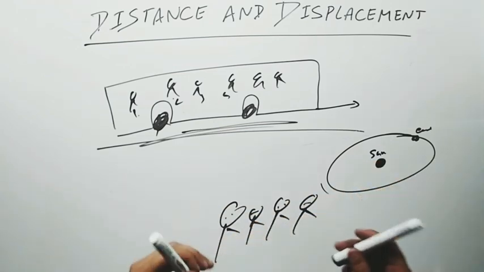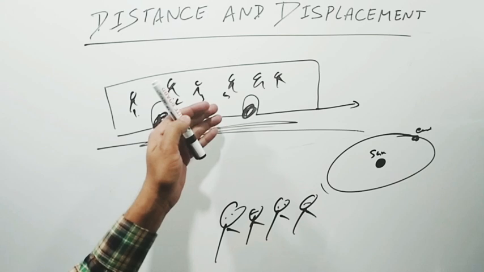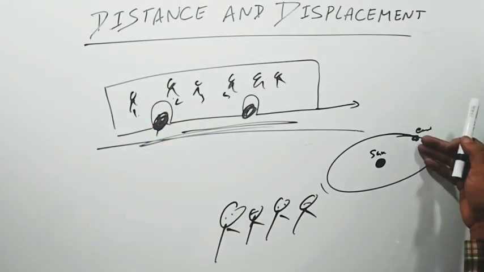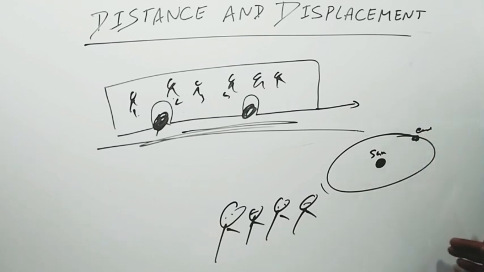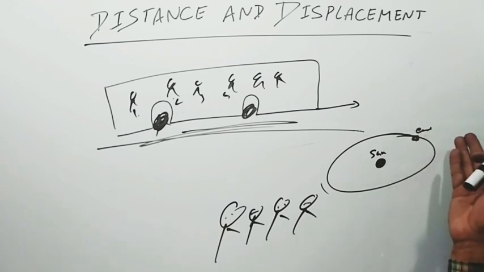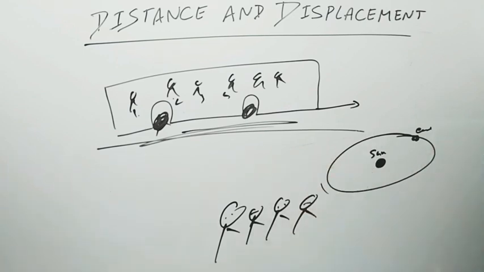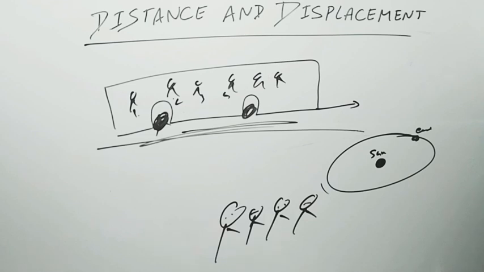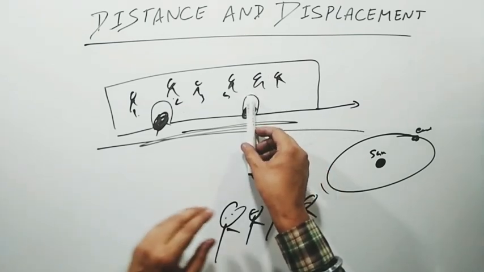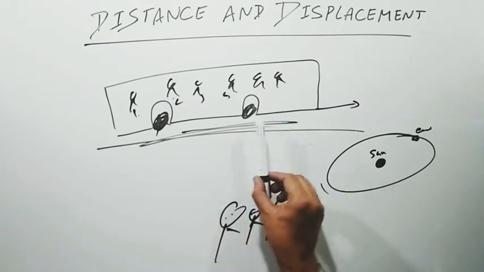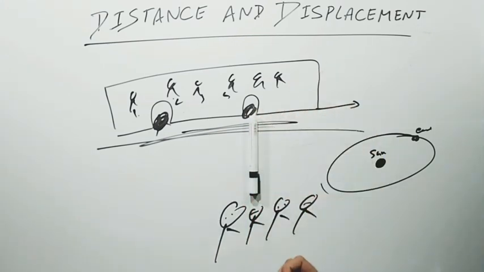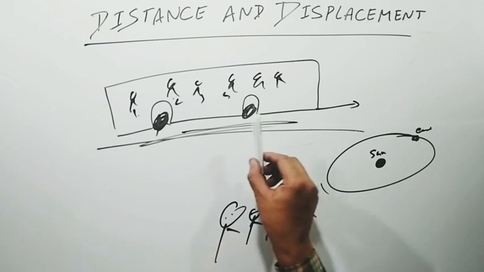So if a person observes us from outside the earth, he will definitely say we are in motion. But when we are observing each other, if a body's position is not changing with respect to me, I will say this is at rest.